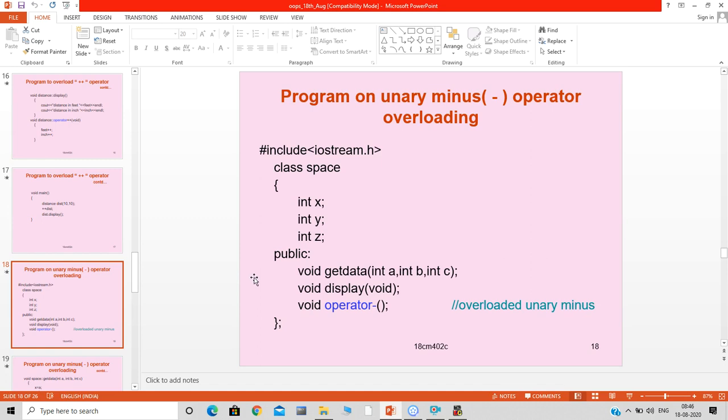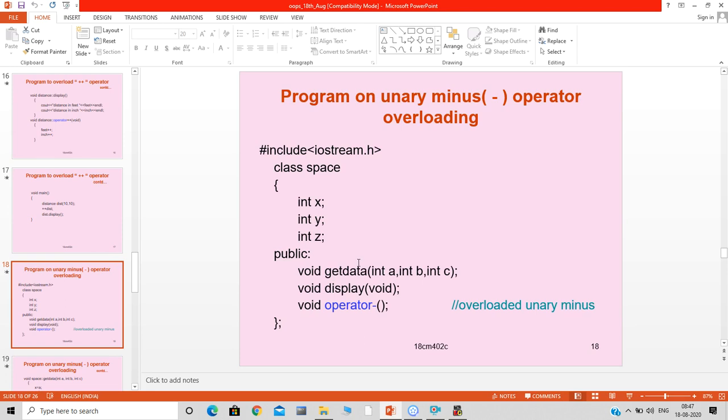Unary minus operator overloading. So here what we are doing again, we declare one class, that is space, which has three integer variables x, y, and z. And one member function. Here this is not the constructor, this is a member function.